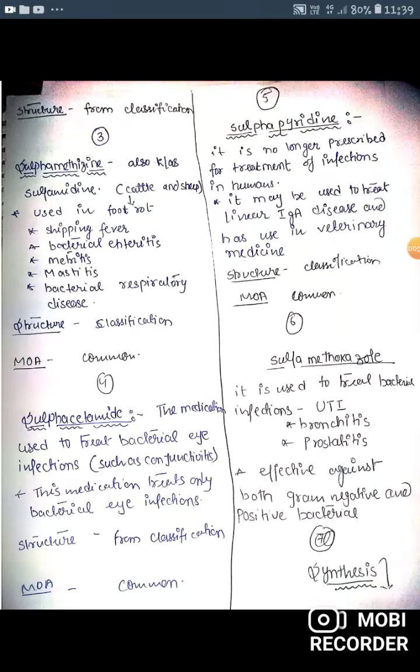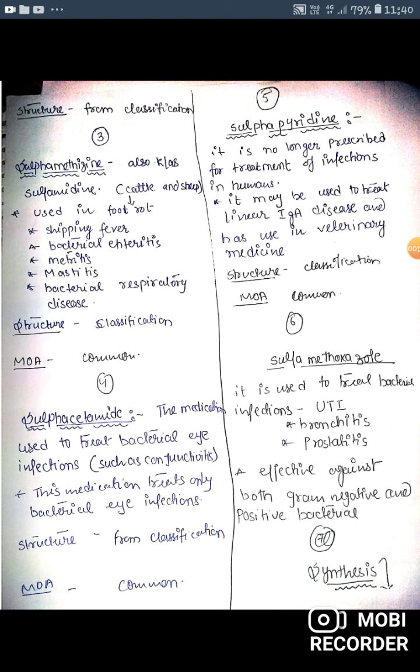So next drug is sulfacetamide, a medication used to treat bacterial eye infection such as conjunctivitis. This medication treats only bacterial eye infection. Mechanism of action is also to inhibit the dihydrofolic acid synthesis.